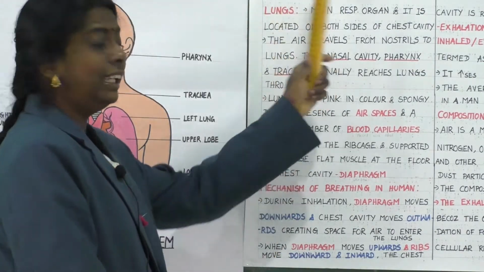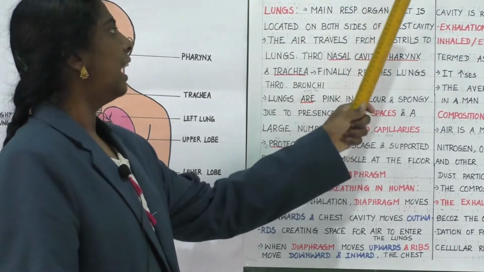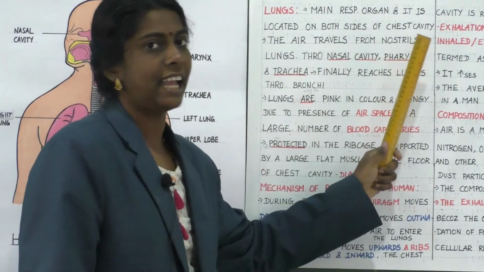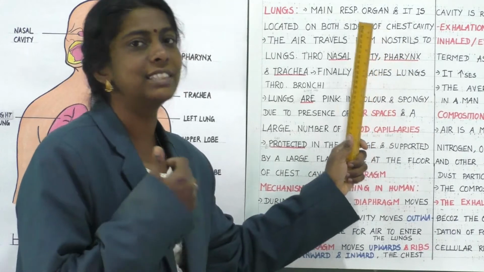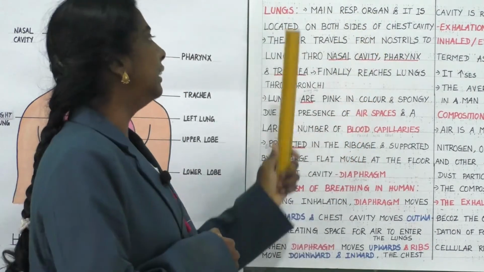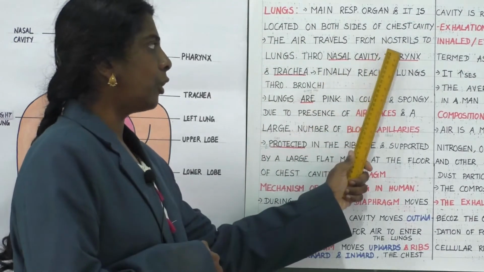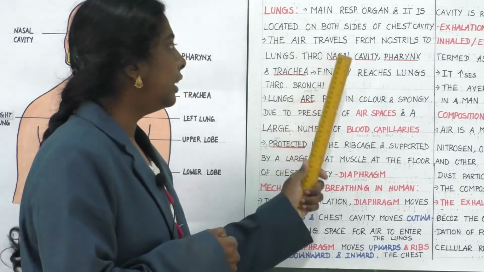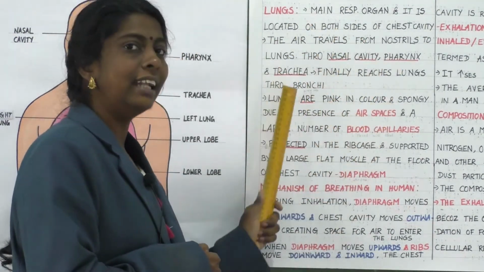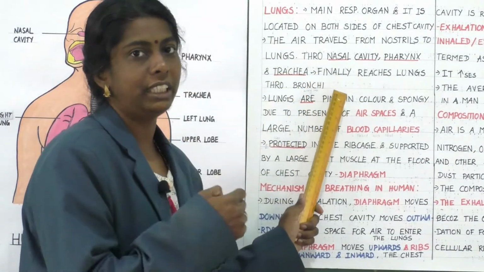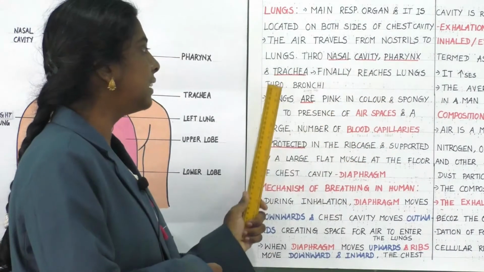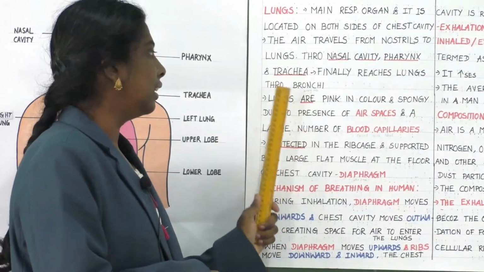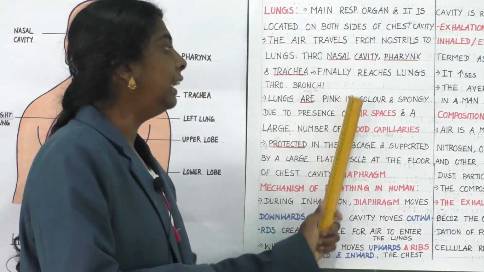They are the main respiratory organ and are located on both sides of the chest cavity. Where are they located? Both sides of the chest cavity. Then the air travels from the nostrils to the lungs through the nasal cavity, pharynx and trachea, and finally it reaches the lungs through bronchi.